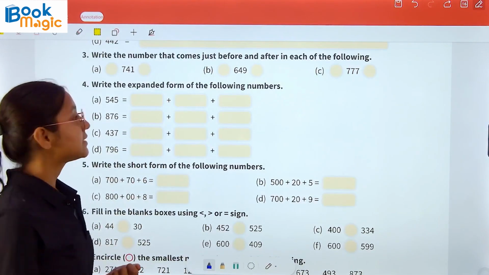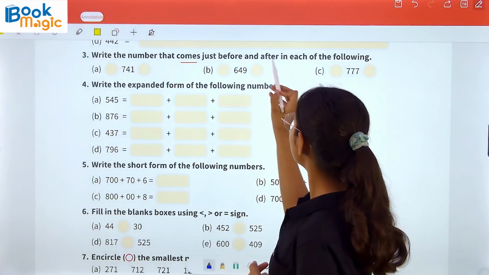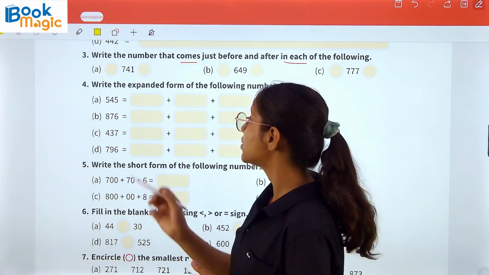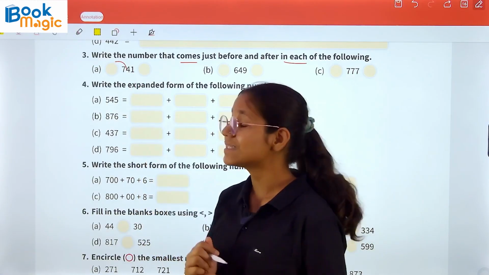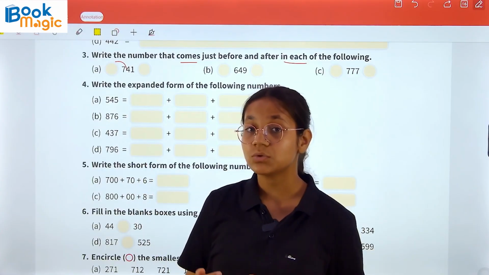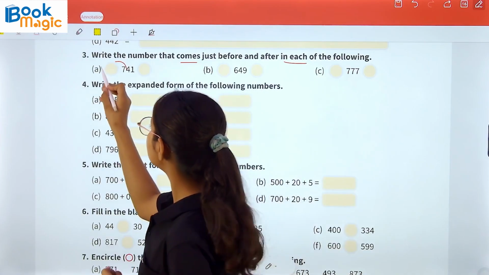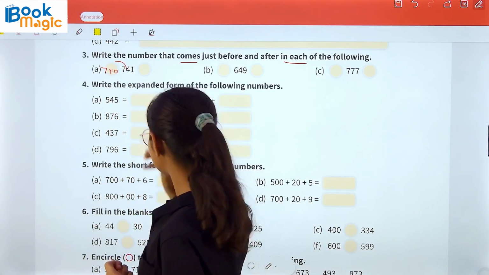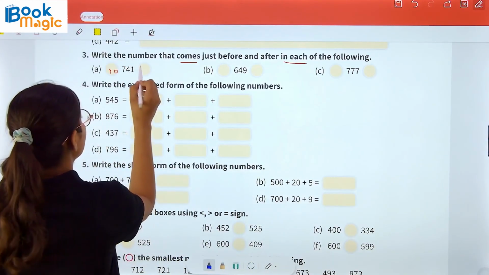Now question number 3 says, write the numbers that come just before and after in each of the following. So here we have to write the number which comes before and after. So the first part is 741. The number which comes before 741 is 740. So we will write here 740. And the number which comes after this number is 742. So I will write here 742.